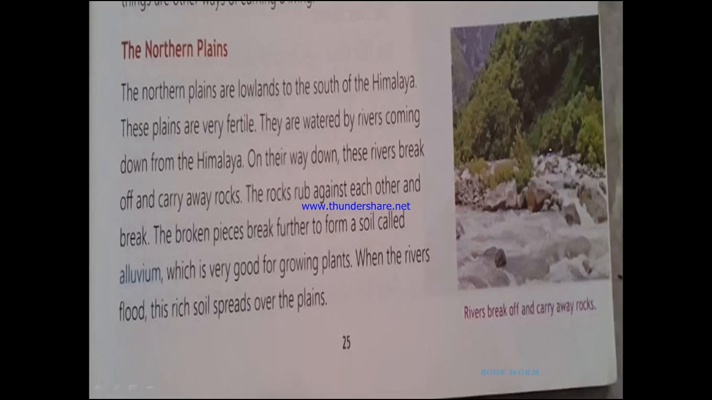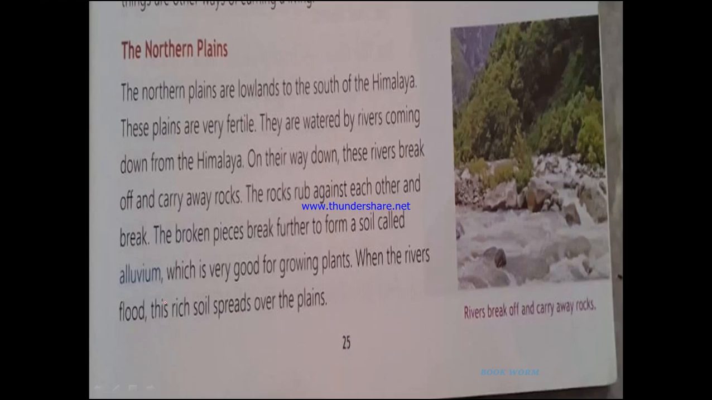Now let's see what the book has talked about. The northern plains. The northern plains are lowlands to the south of the Himalaya. These plains are very fertile. They are watered by rivers coming down from the Himalaya. On their way down, these rivers break off and carry away rocks. The rocks rub against each other and break. The broken pieces break further to form a soil called alluvium, which is very good for growing plants. When the rivers flood, the rich soil spreads over the plains. So in this part, they are talking about the fertility of the northern plains.